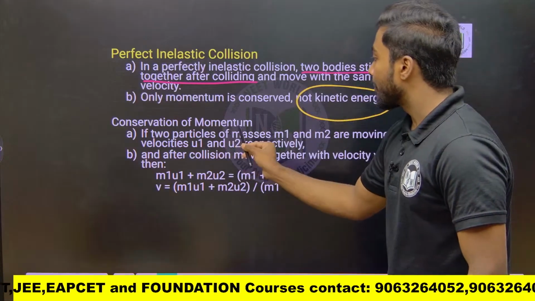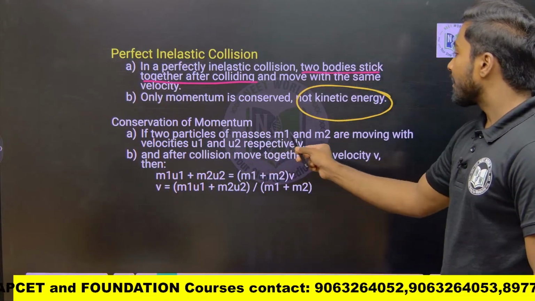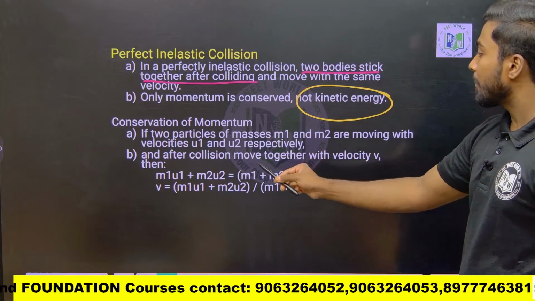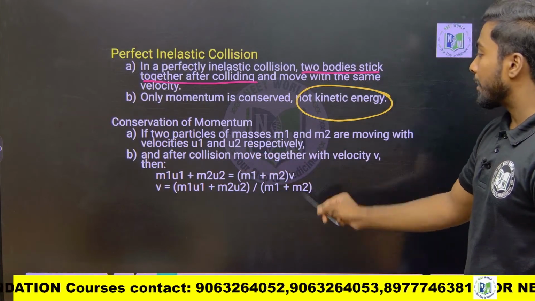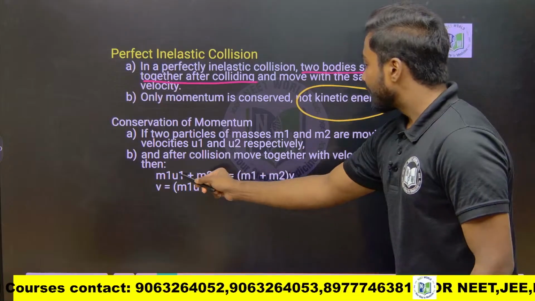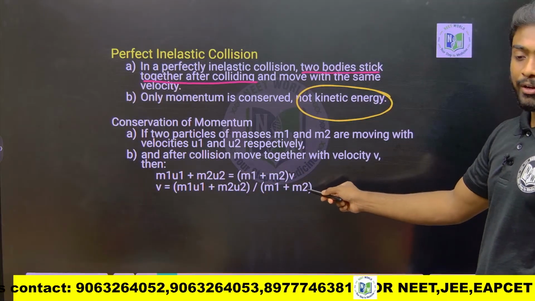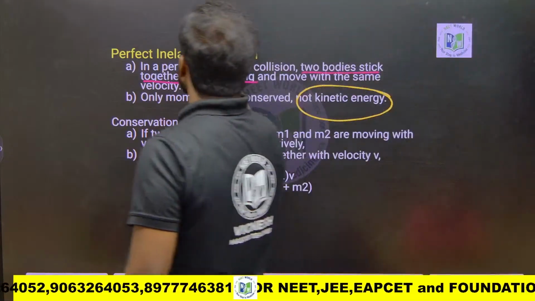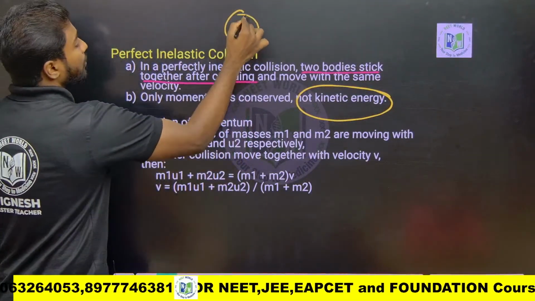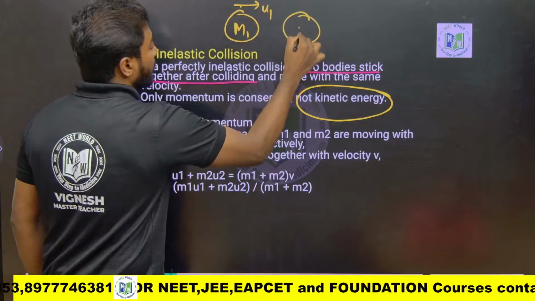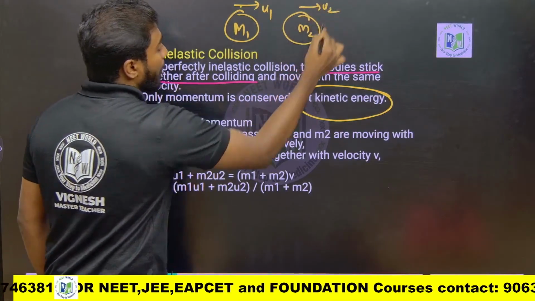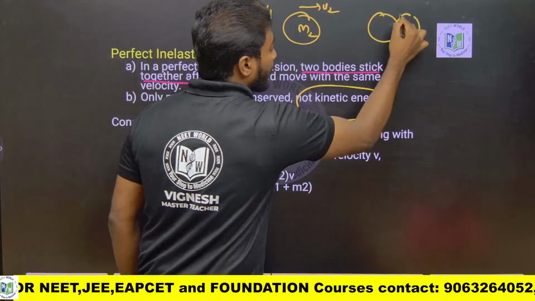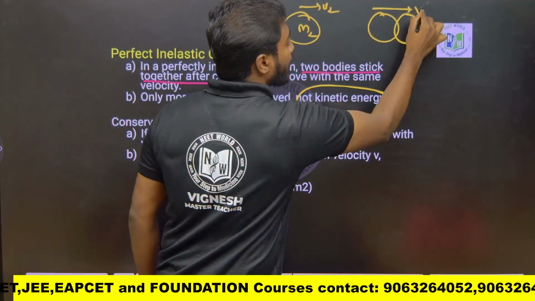So conservation of momentum. If two particles of mass m1 and m2 are moving with velocity u1 and u2 respectively, after collision they move with the same velocity v. Here the body of mass m1 is moving with u1, mass m2 is moving with u2, but after collision both are sticking together and going with the same velocity.